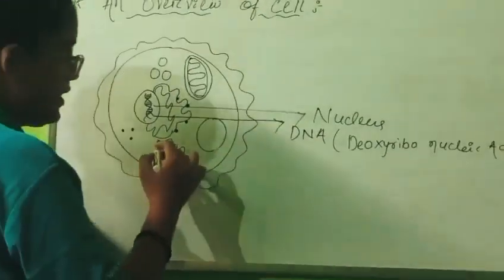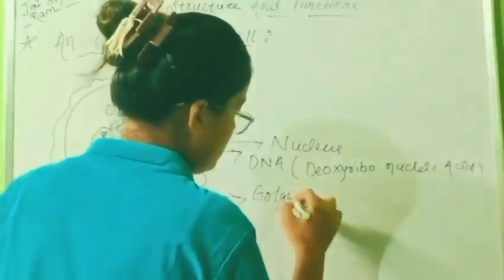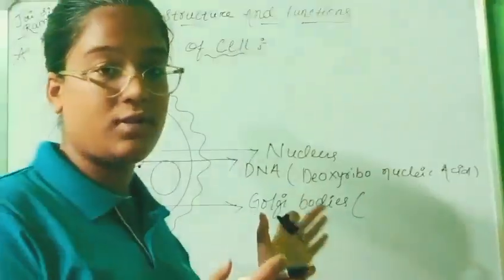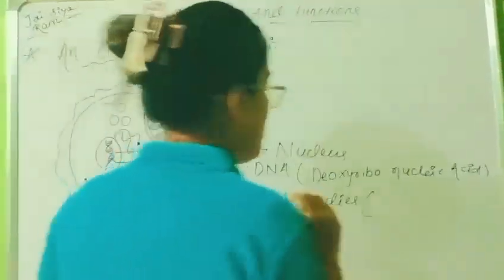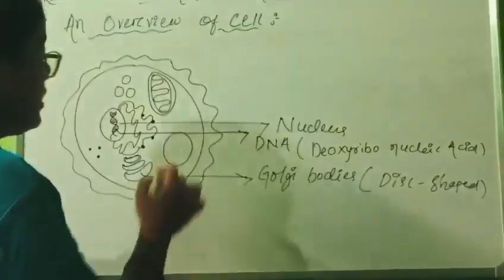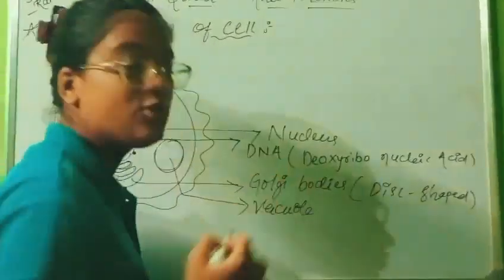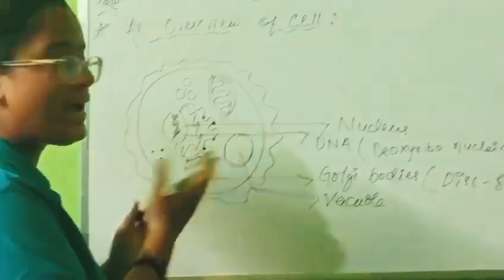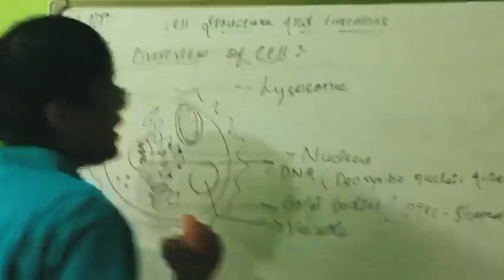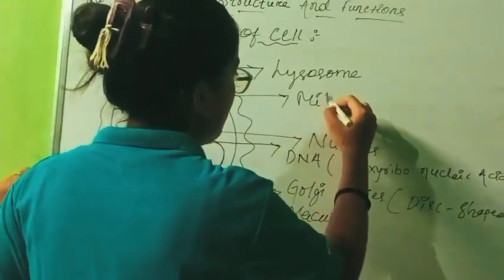Thereafter, these are the disc shaped. These are Golgi bodies. I will tell you the functions of all of these membrane organelles after. First of all, we talk about this. Golgi bodies are disc shaped. Then a big circle. This is a vacuole, which helps in storage, and these are the storage sacs of the cell. Then these are lysosomes. Lysosome also known as suicide bags of the cell. Thereafter, this is mitochondria.